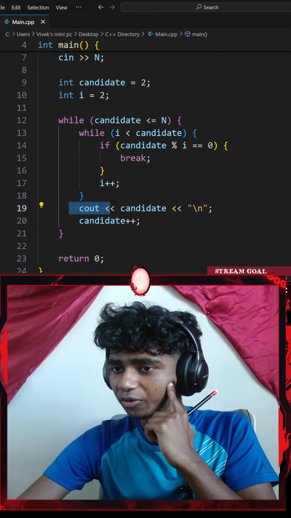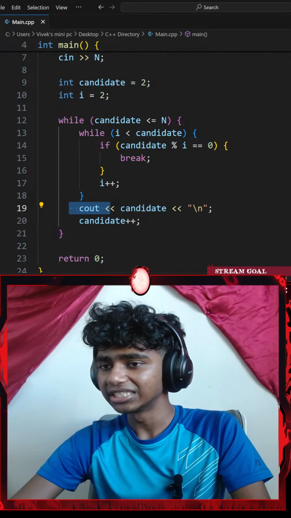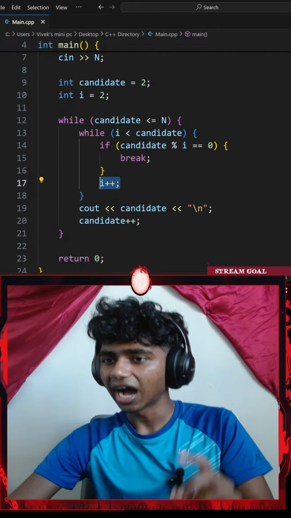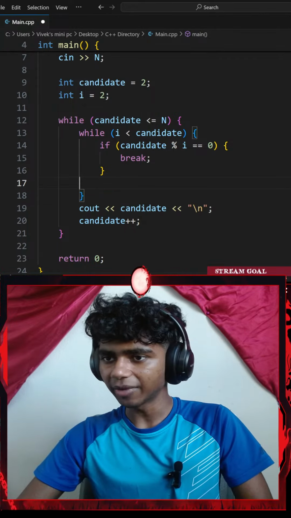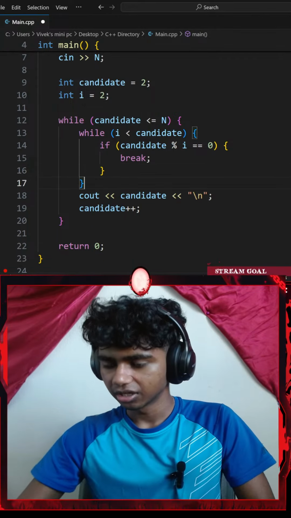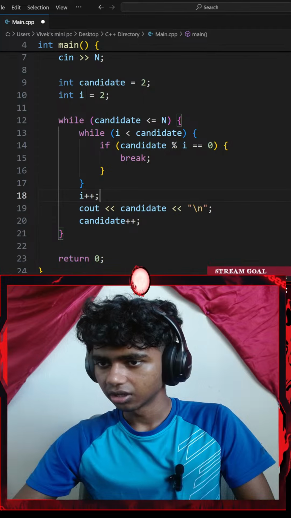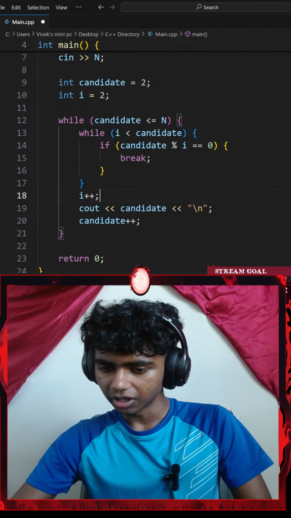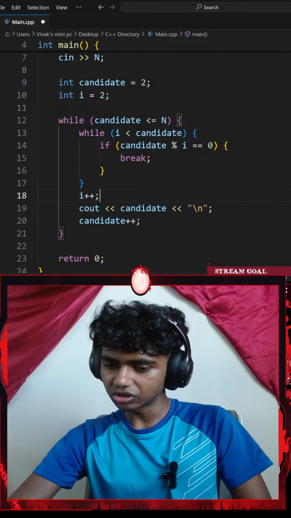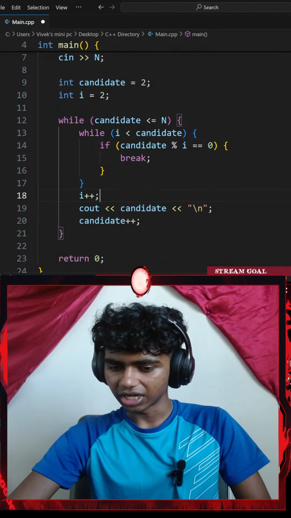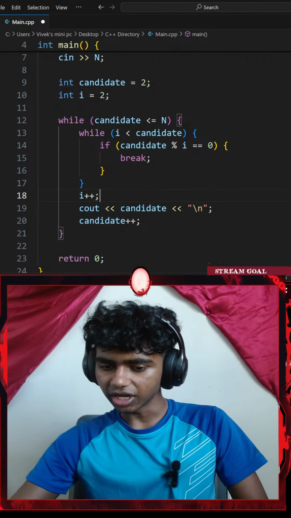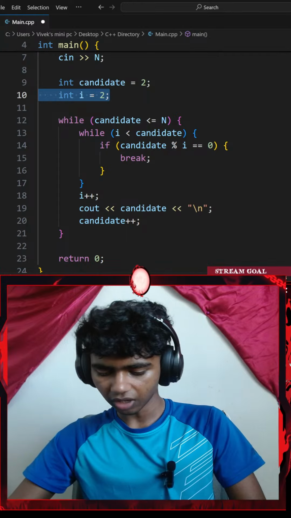Okay, console output candidate. Should I increase it in... Okay, outside my... Okay, wait, never mind. That was outside my if statement, not outside my loop. My loop is right here. Okay, now that's outside my loop. But integer I equals 2 was in the correct place? Was it? Let me copy that.